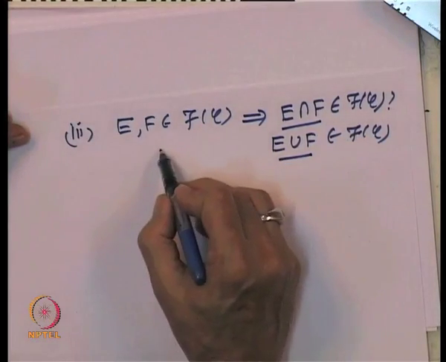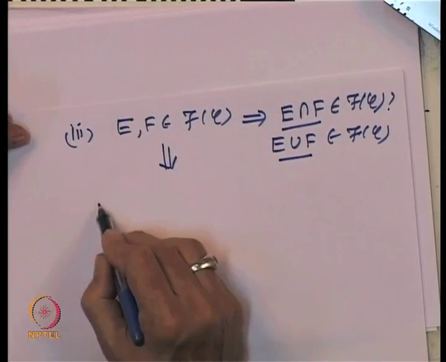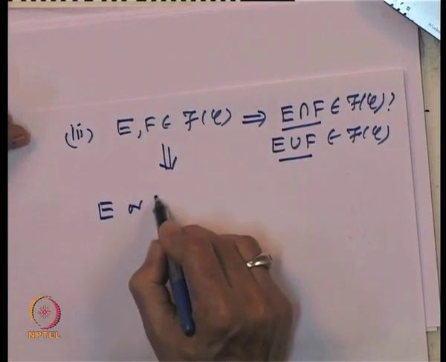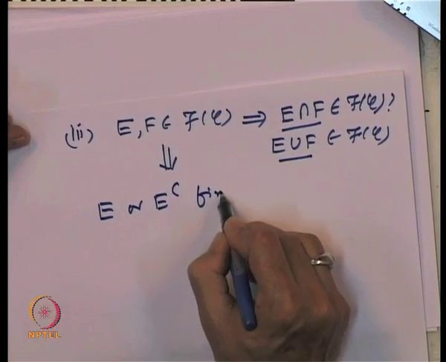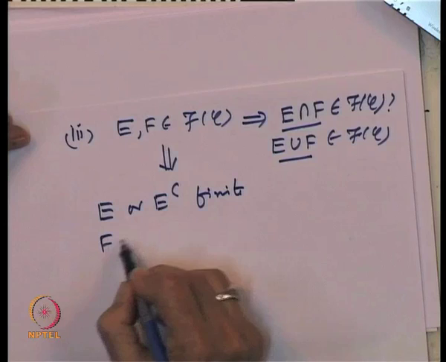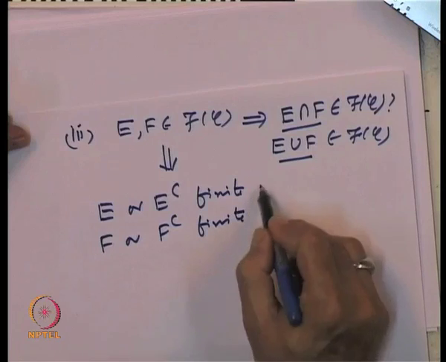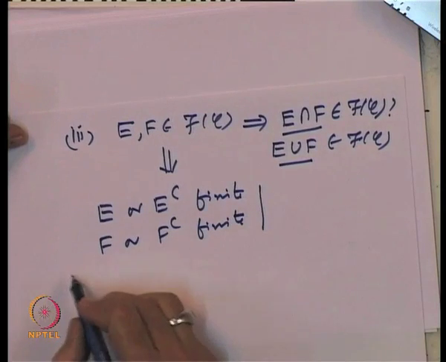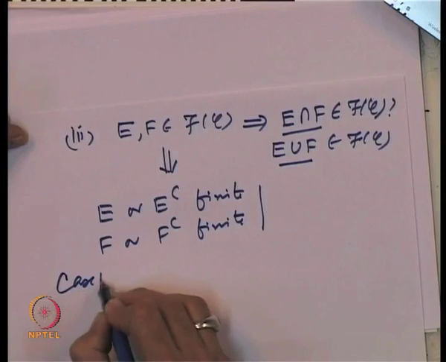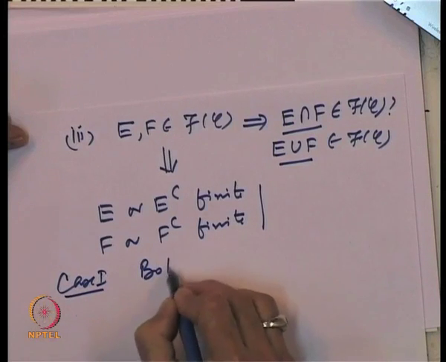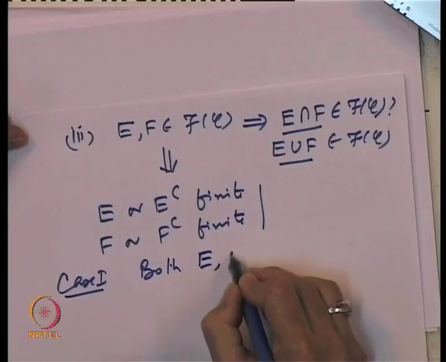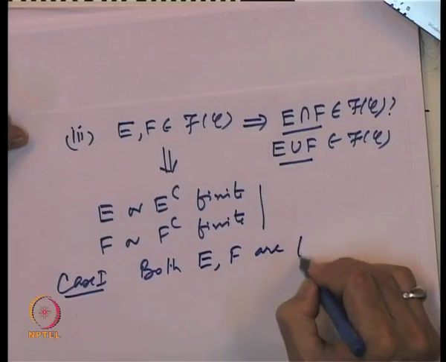So, E and F belonging to f of C means E or E complement is finite, and F or F complement is finite. So, various possibilities arise. So, let us take case 1, both E and F are finite.